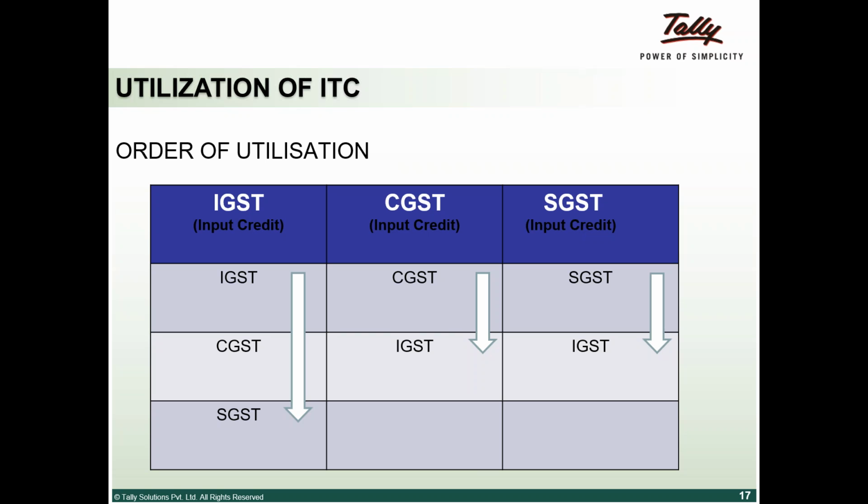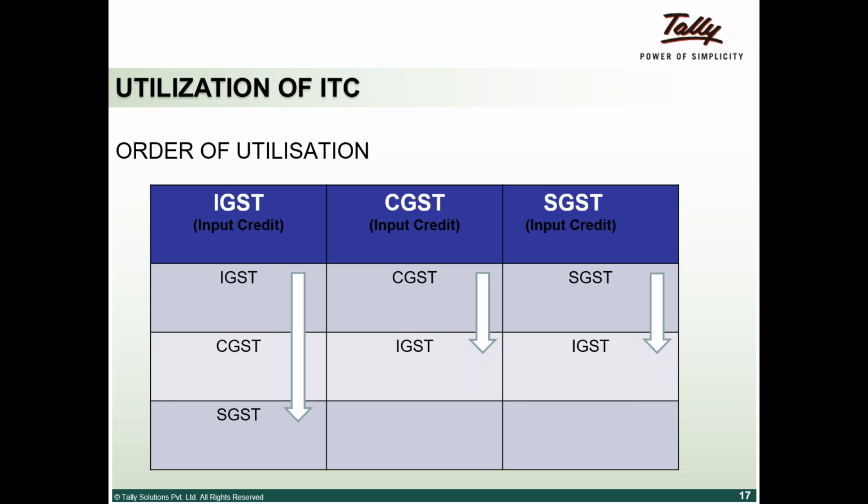So this could be in the form, like I said, of IGST, CGST, and SGST. IGST credits are claimable under all three, but SGST and CGST are only for their own, and you cannot set off, for example, CGST under SGST. So anything under IGST can be set off in that order: first I pay off IGST payable with the use of IGST credit, then CGST payable with the use of IGST credit, and then SGST.